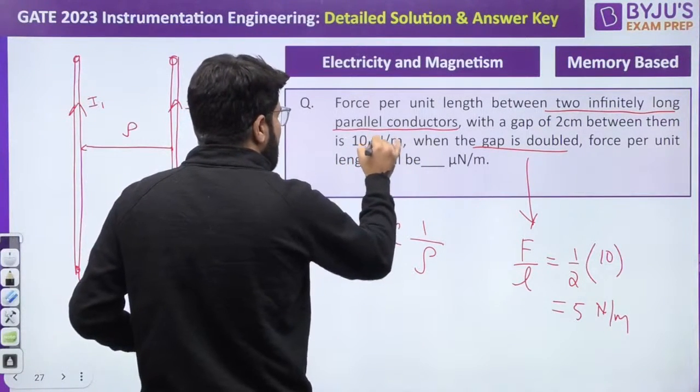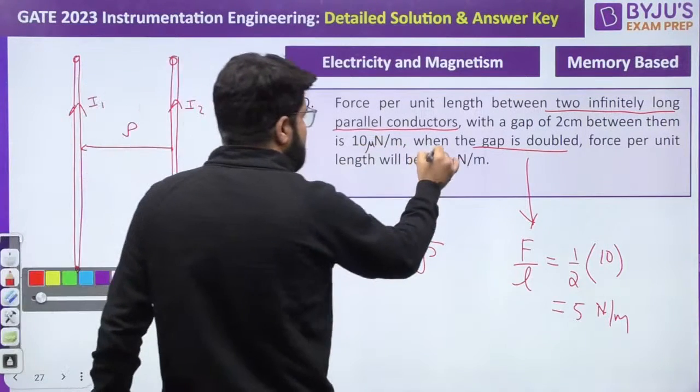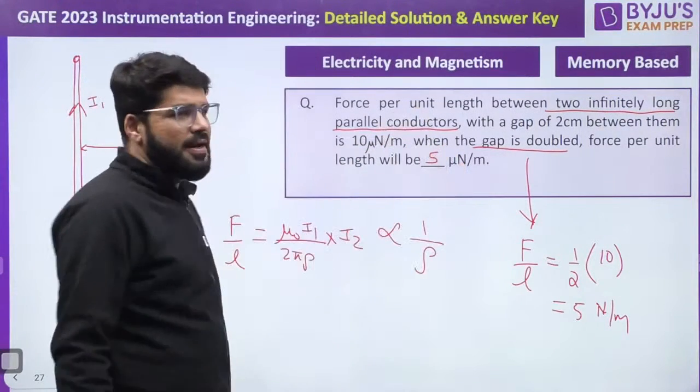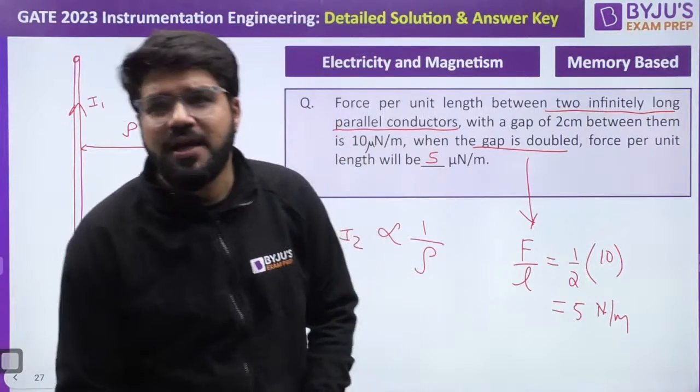This is 10 micro. This is 10 micro. So this becomes 5 micronewtons per minute. Okay, so there was a typo error here. Correct the units. It has to be consistent only.